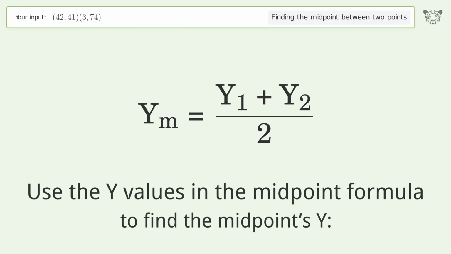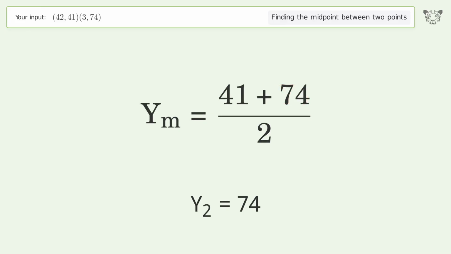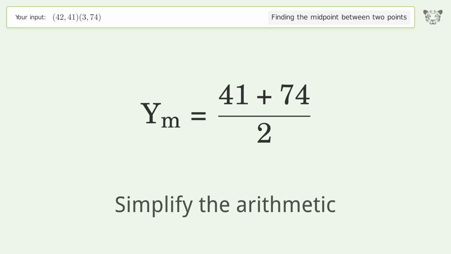Use the y values in the midpoint formula to find the midpoints y. y1 equals 41. y2 equals 74. Simplify the arithmetic.